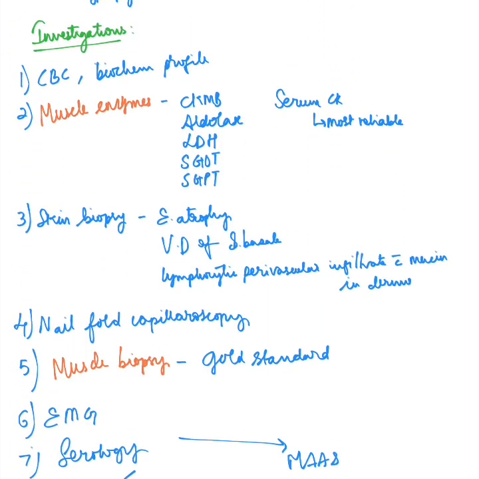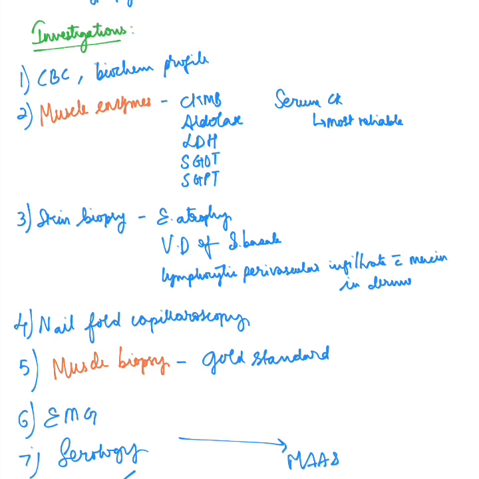So coming to investigations: complete blood picture, biochemical profile, then muscle enzymes to detect any muscle defect. So CKMB, aldolase, LDH, SGOT, and SGPT. And serum CK is the most reliable enzyme for muscle involvement in dermatomyositis. Coming to skin biopsy, there are some non-specific findings, and there can be epidermal atrophy, vacuolar degeneration of the stratum basale, and lymphocytic perivascular infiltrate with mucin deposition in the dermis. And nail fold capillaroscopy shows enlargement of the capillary loops.